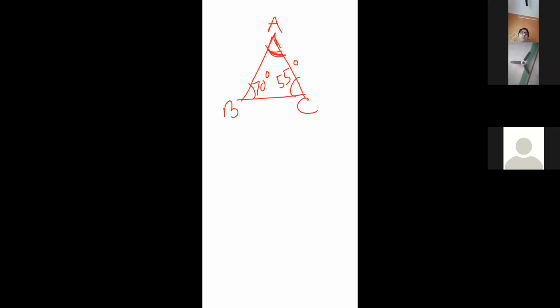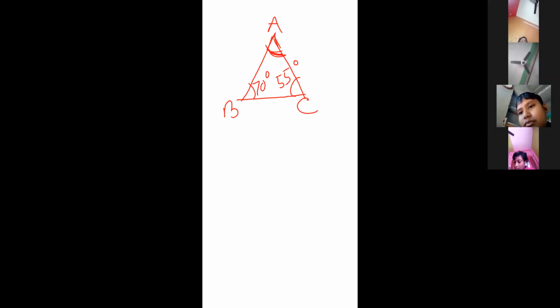Shuhana, are you there? Can you say how to find out this? Orgodip, Yash? Shuhana, beta, unmute yourself. Can you say how to find out this angle? Which one is not given?